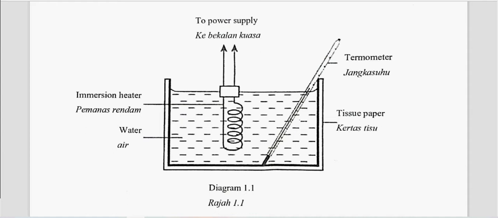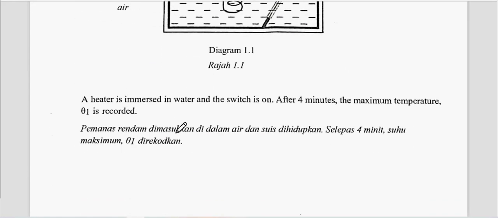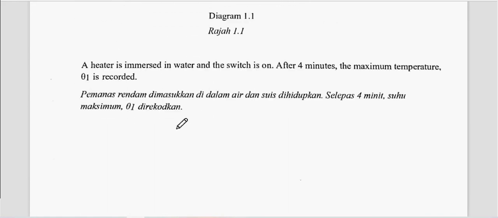Here we have a thermometer, and tissue paper wrapped around the container. The heater is immersed in water and switched on. After 4 minutes, the maximum temperature theta 1 is recorded.